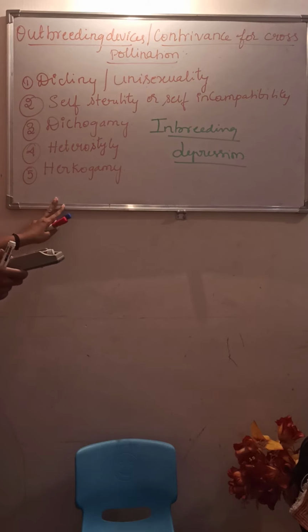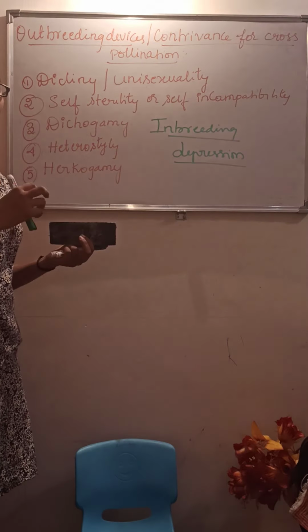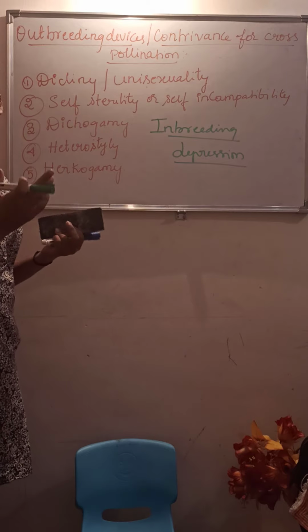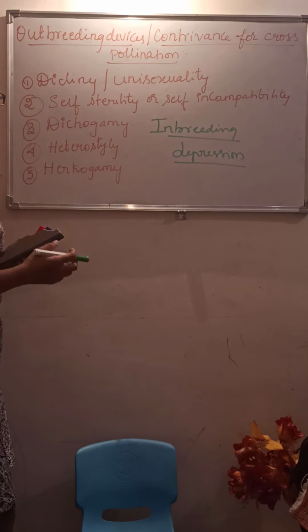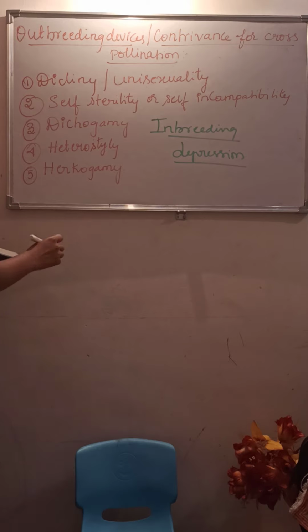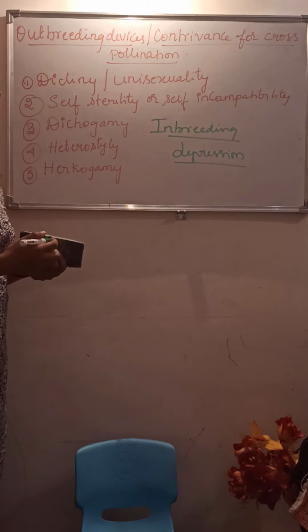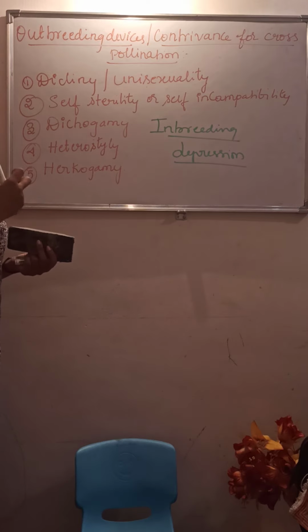Dicliny, or unisexuality, is the formation of sex organs such that in different flowers the male and the female organs are separate. They are not in the same flower, so they are unisexual. That is called unisexuality. Next is self-sterility, or self-incompatibility. Here the pollen does not germinate on the stigma of the same flower.